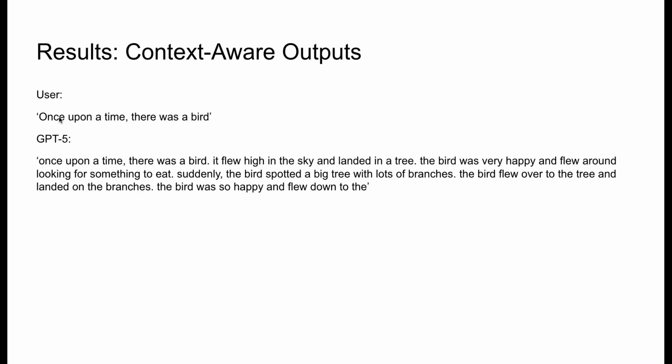The input was something like, "Once upon a time there was a bird," and the output was like, "It flew high in the sky and landed in a tree. The bird was very happy and flew around looking for something to eat." So it talks about the bird. It clearly understood what a bird does, and it has created a story relevant to that.